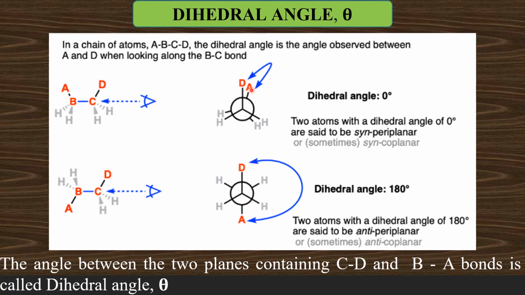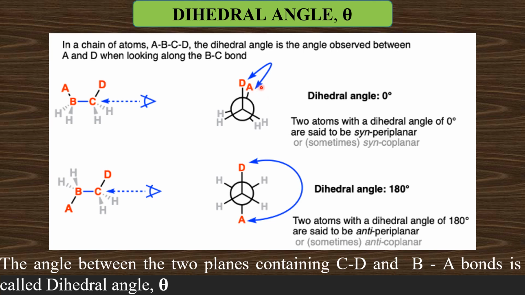Let us consider we are keeping the front carbon rigid and rotating the backside carbon by 60 degree. Now CD and BA bond will not be on the same plane, they will be in two different planes. The angle between the two planes is 60 degree and that is the dihedral angle.